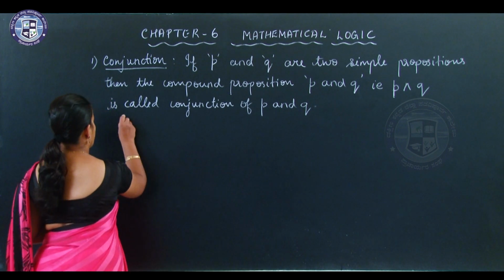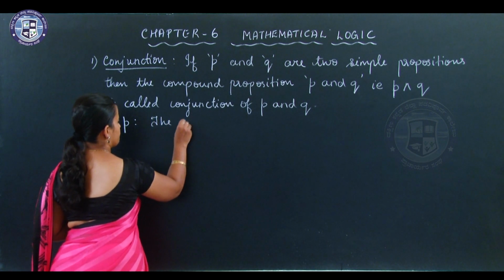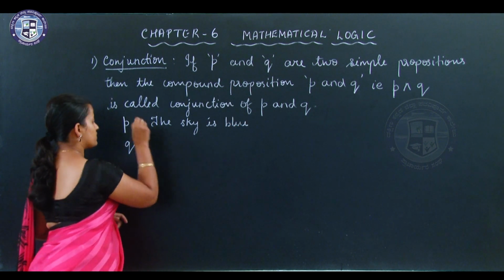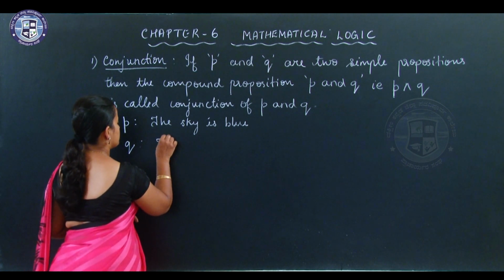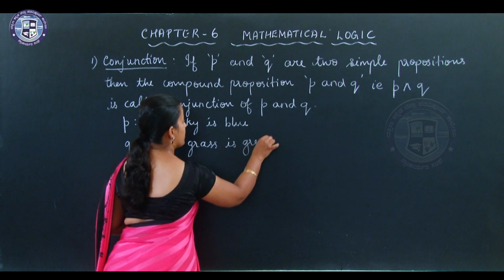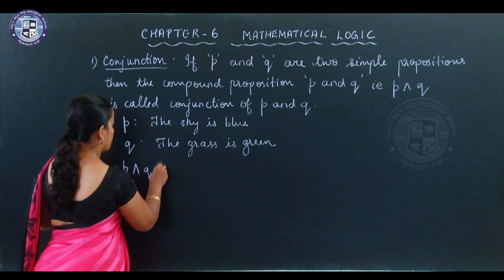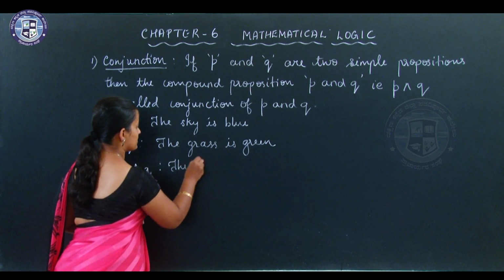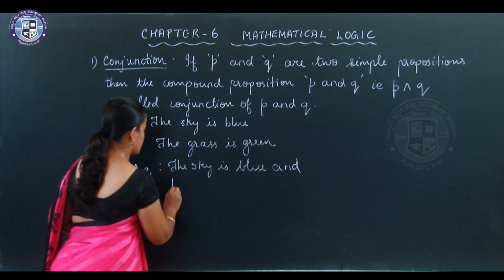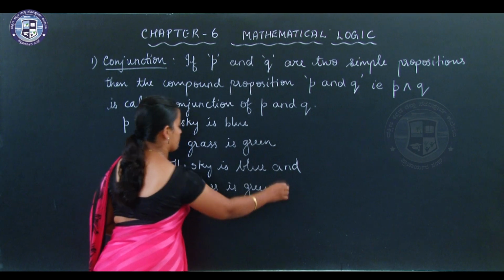I will give you an example. I will consider this simple proposition P as the sky is blue. And I will consider the simple proposition Q as the grass is green. Now, I want to write P and Q. So, how to write P and Q? P and Q will become the sky is blue and the grass is green. So, this is an example of how you write.